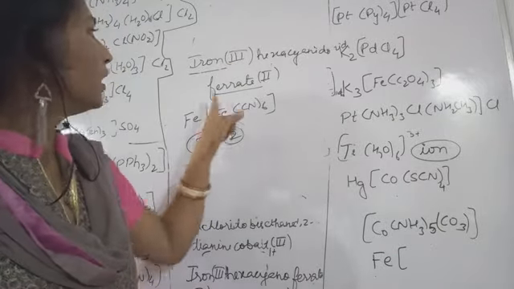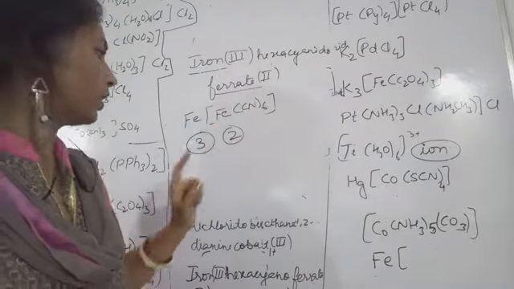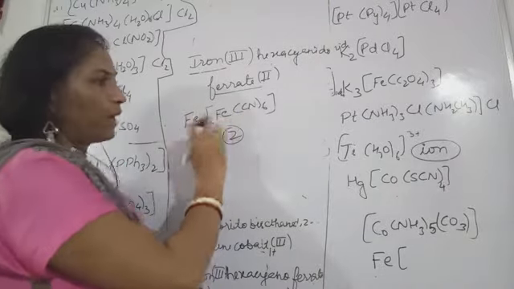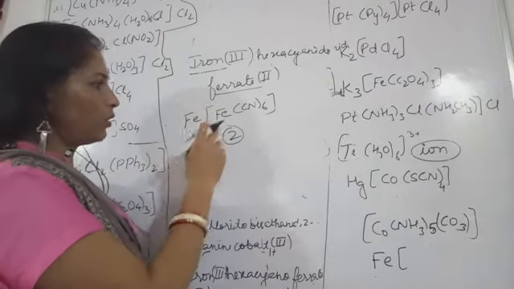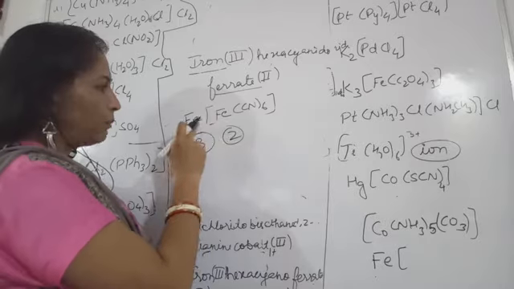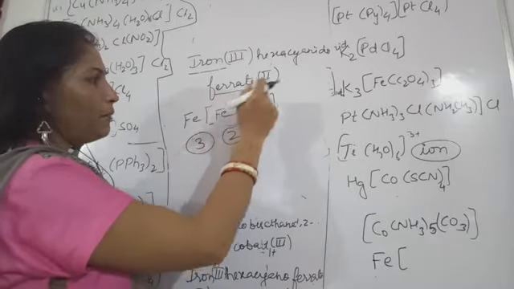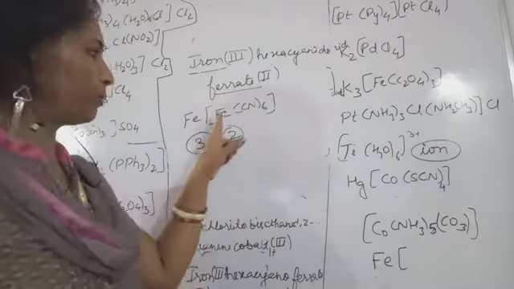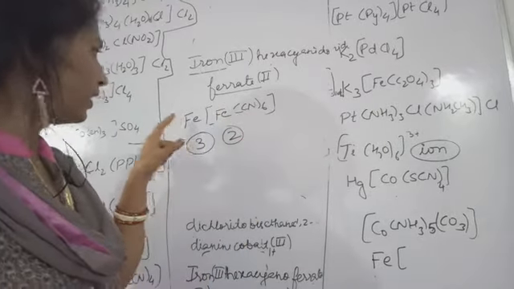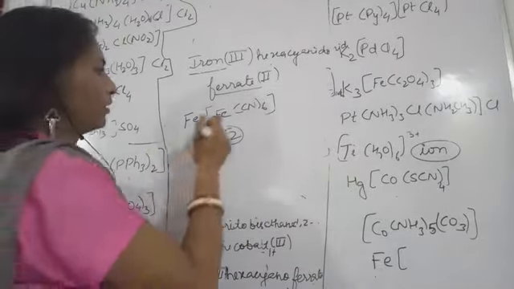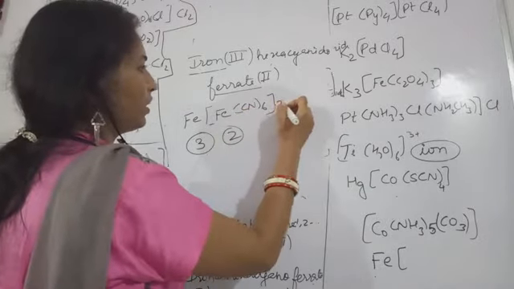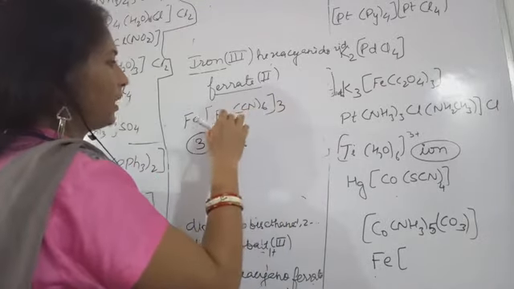Iron 3 and ferrate 2. You need to make them equal. So how can you do this? You multiply 3 by 2 to make it 6, and here 2 into 3 also becomes 6.